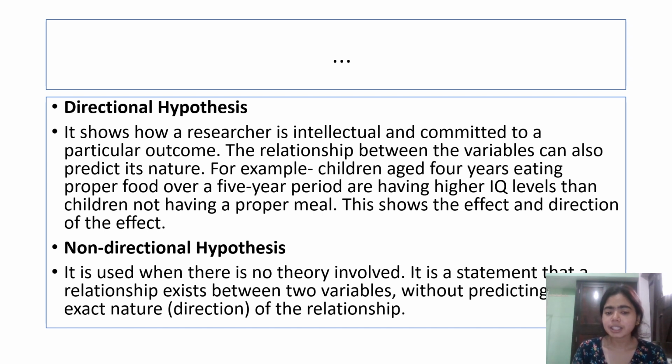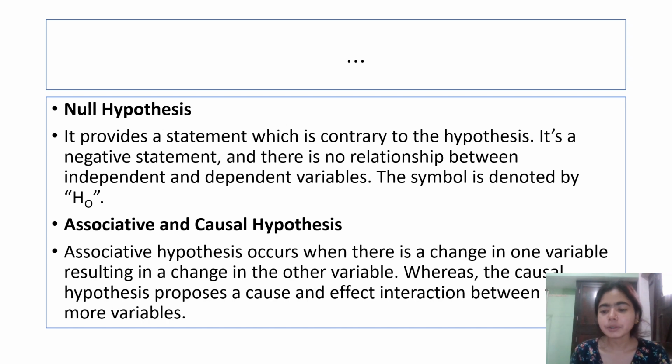A non-directional hypothesis is used when there is no theory involved. It is a statement that a relationship exists between two variables without predicting the exact nature of the relationship. Now let's see the null hypothesis. It provides a statement which is contrary to the hypothesis. It's a negative statement that there is no relationship between the independent variable and the dependent variable.